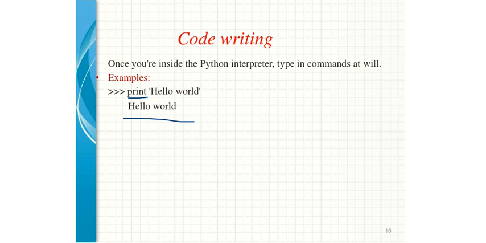There are many other platforms on which you can execute Python. The examples are Thonny Python, then Jupyter notebook, next to that the Python terminal with the help of the command line. All these we are going to see during our laboratory session.